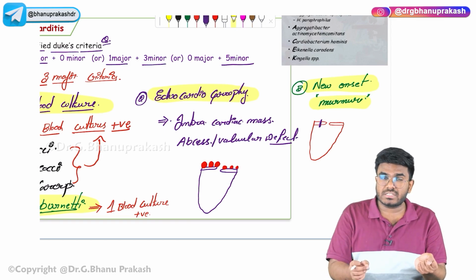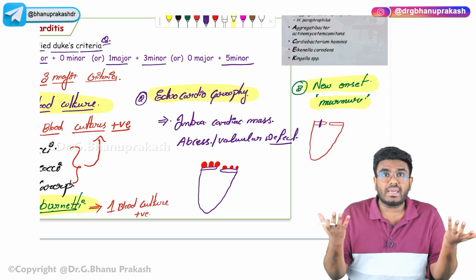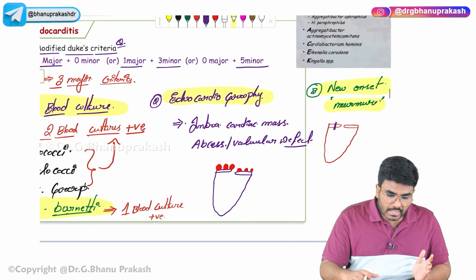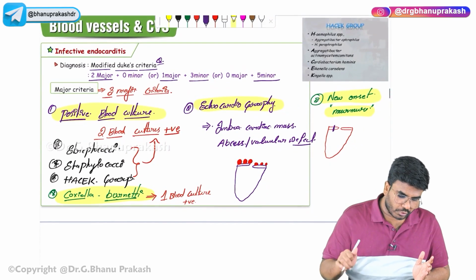You have to go for the blood culture. In the blood culture, you can get the positivity for the microorganisms if it is infective endocarditis. So these are the major criteria which I want you to know.